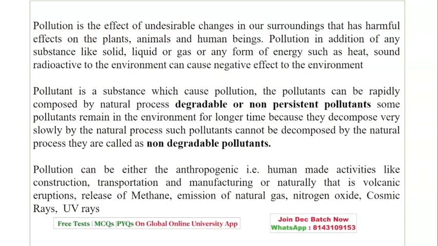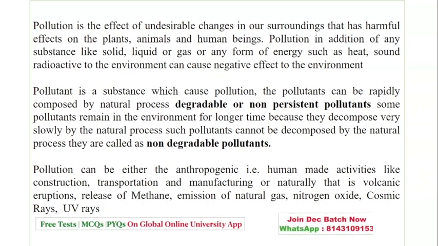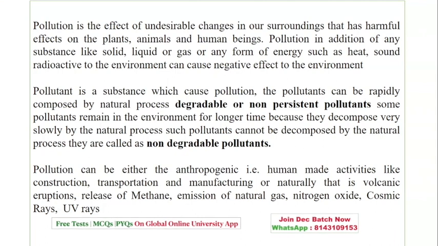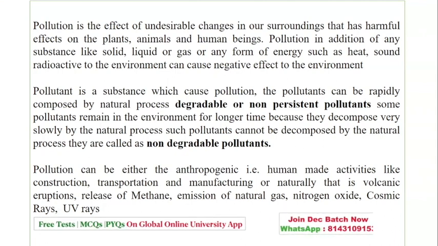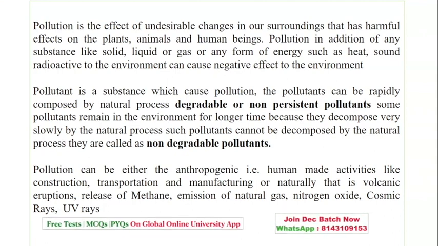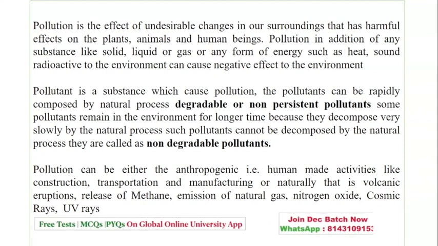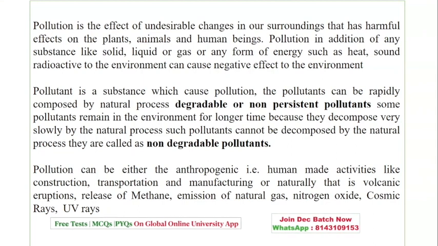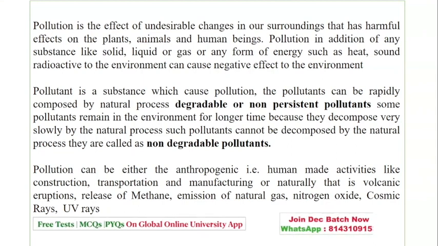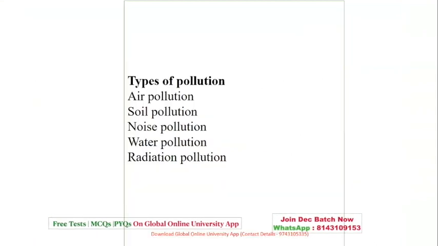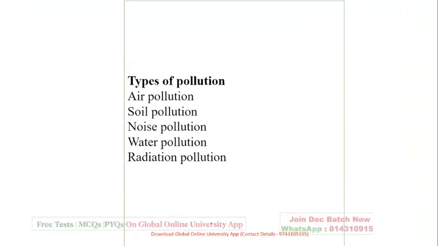It is because of a lot of human-made activities in the form of construction, transportation, or manufacturing. And it can also be natural, in the form of volcanic eruptions, release of methane, emission of natural gases, nitrogen oxide, cosmic rays, UV rays, ultraviolet rays. So let's see quickly the types: air pollution, soil, noise, water, and radiation pollution.